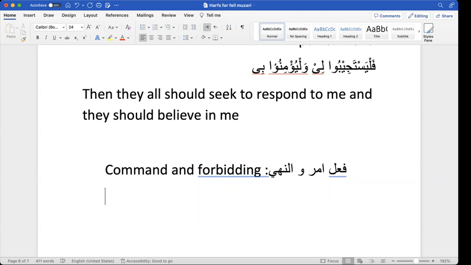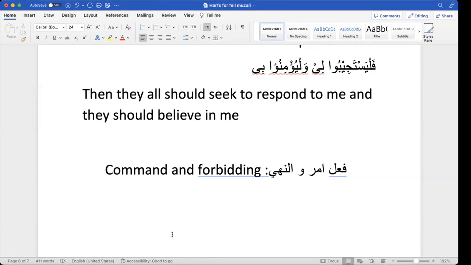So let's first of all see how we make amr and nahi. What is the methodology about this? Generally, when there's a second person in front of us, we will command and we will forbid, right? Definitely you will not command the third person, or the first person, right?